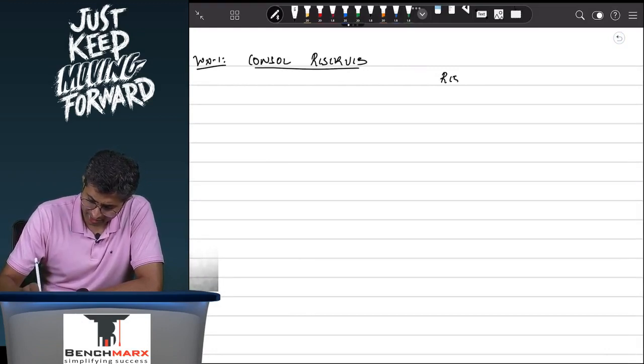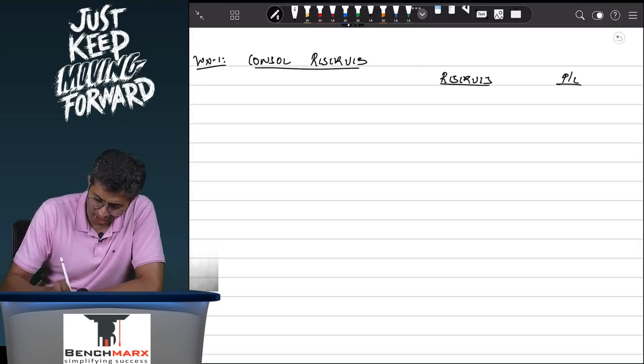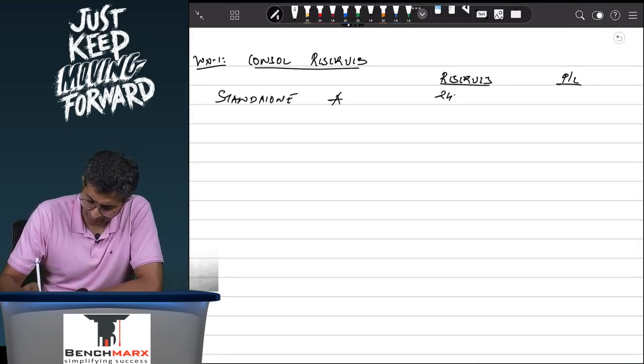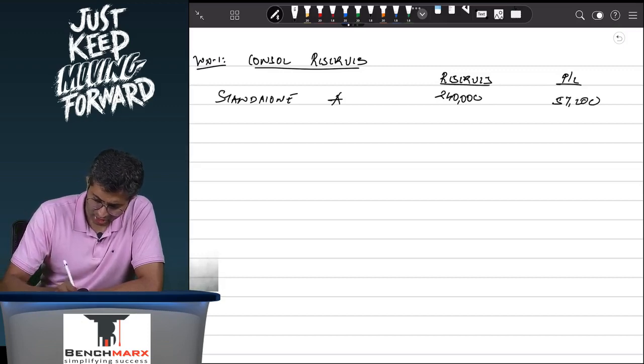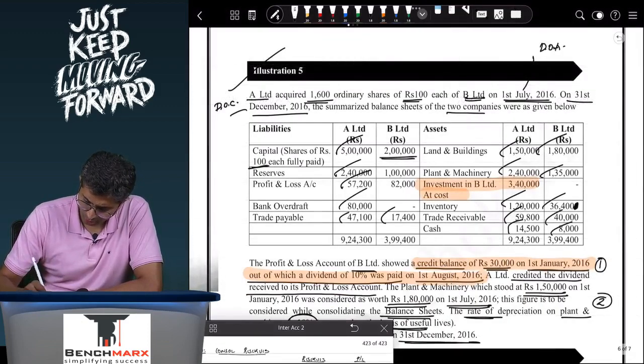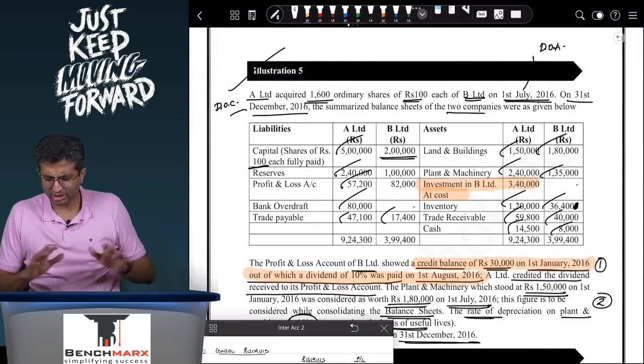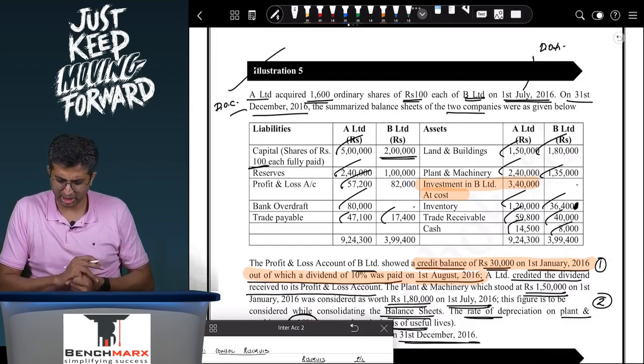There is reserves and then there is profit and loss. You will start with standalone A. You will show 2,40,000 and then 57,200. So with that you have shown both of these items, and everything on the liability side of A is taken care of.